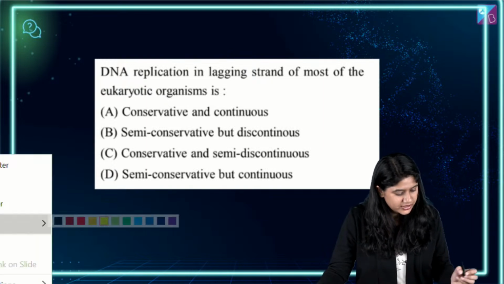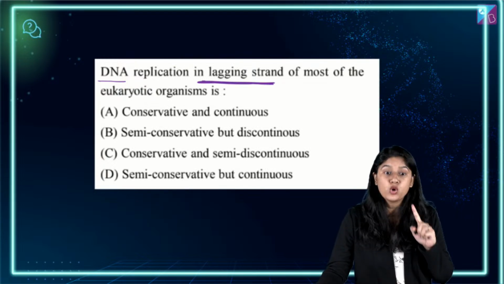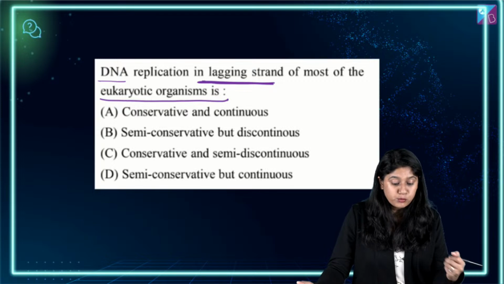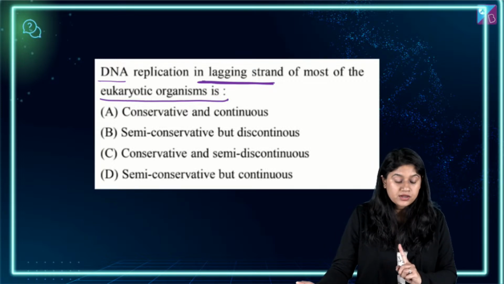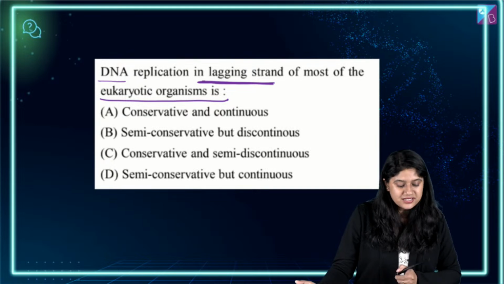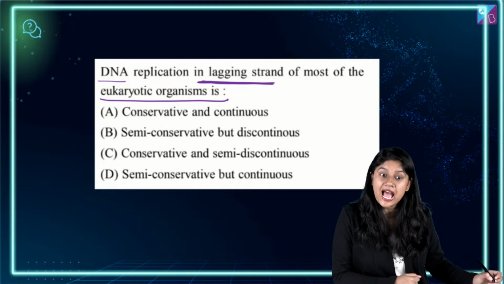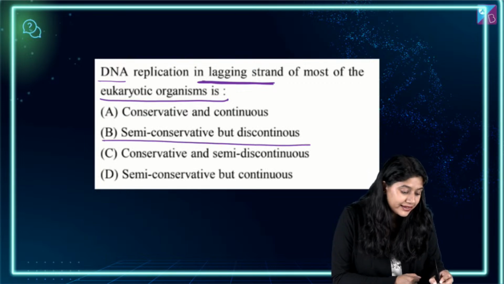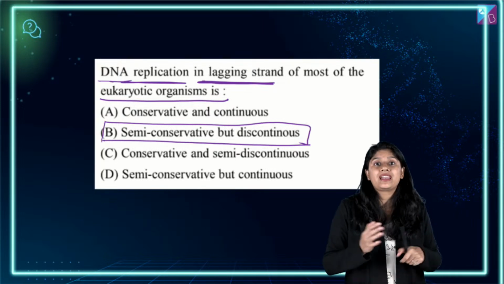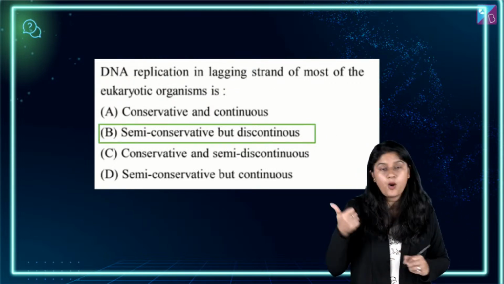Here we have, चलिए जल्दी से everyone let's take a look at these questions. Here we have: DNA replication in the lagging strand of most of the eukaryotic organisms is what? Conservative, continuous, semi-conservative and discontinuous, conservative and discontinuous, or semi-conservative but continuous? Semi-conservative but discontinuous, absolutely correct. हमें पता है कि the lagging strand में we know that semi-conservative तो है ही nature, right? DNA replication में specially in eukaryotic organisms, right? We know that it's a semi-conservative nature of the DNA and it's discontinuous over here. Option B is the correct answer.